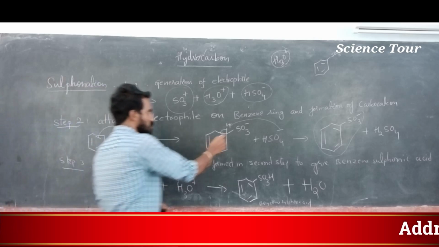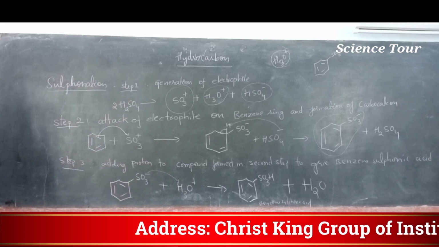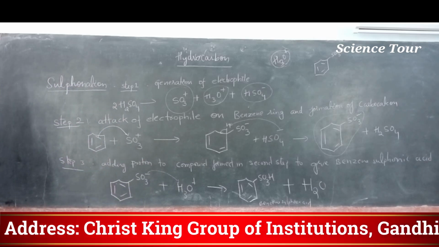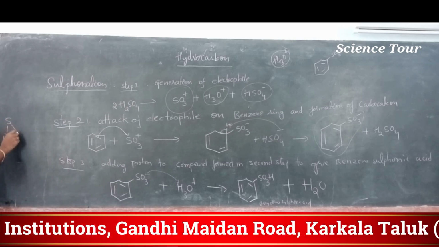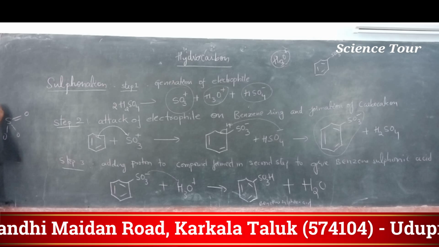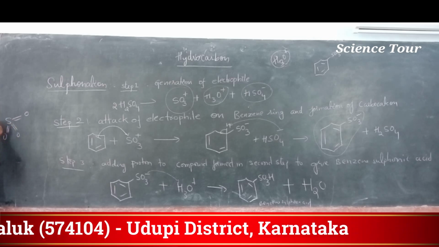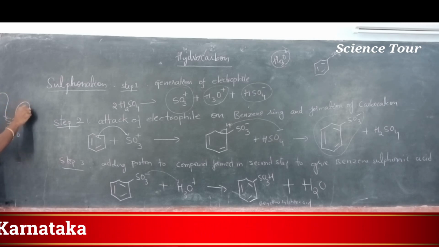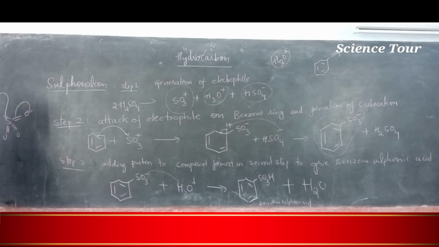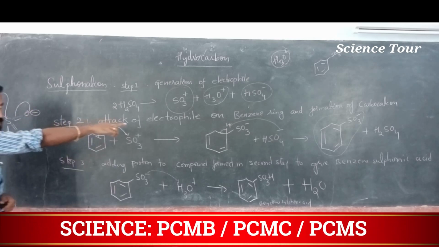What is it? SO3 minus. Why does it form SO3 minus? That question arises, my dear students. Sir, how does it become SO3 minus? Because in SO3 the bonded electrons, when it comes and attacks this particular one, one bond comes out like this, so it will come out and it becomes minus. So that is mentioned there actually.